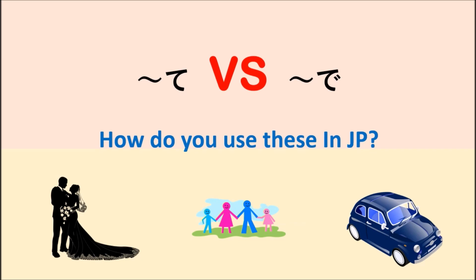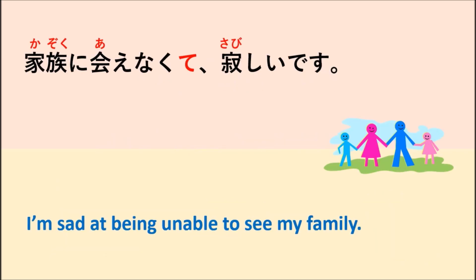So in the case that we connect, we should change the na-adjective to the other form and continue with another sentence. And also, we can use the first one to connect two sentences together. Here we have some examples. Let's see together.